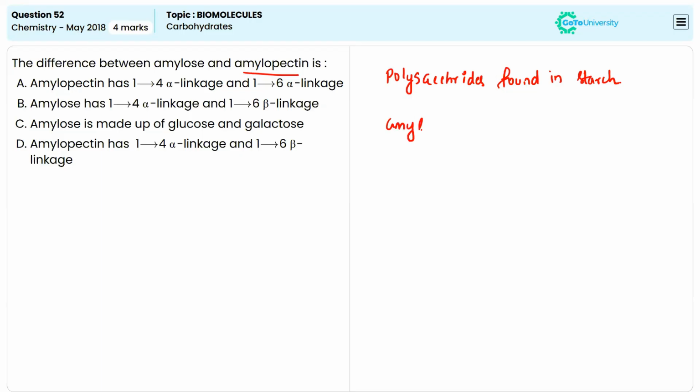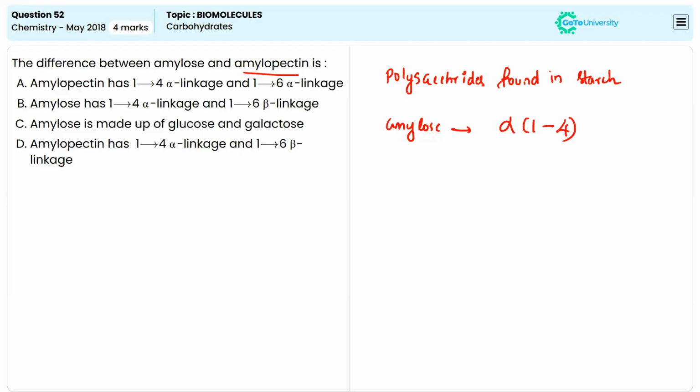Amylose is linked by alpha 1,4 glycosidic linkage, and it forms a helical structure and is less soluble in water. And they are contributing to the firm structure of the starchy foods as well.